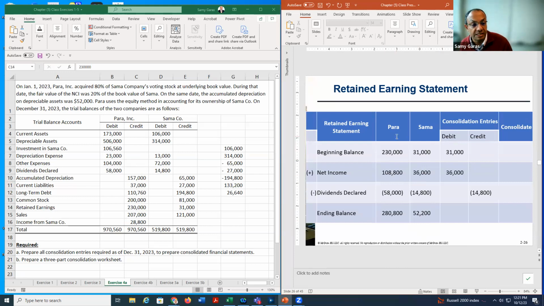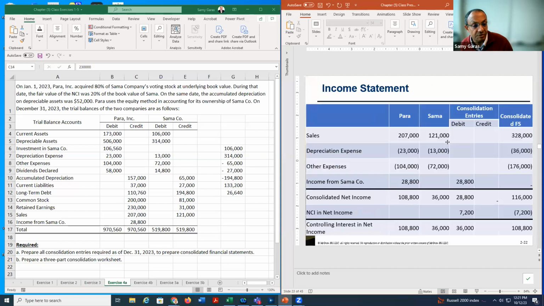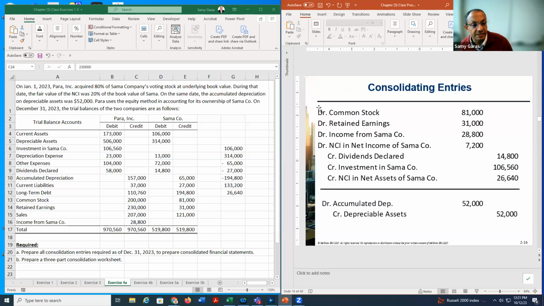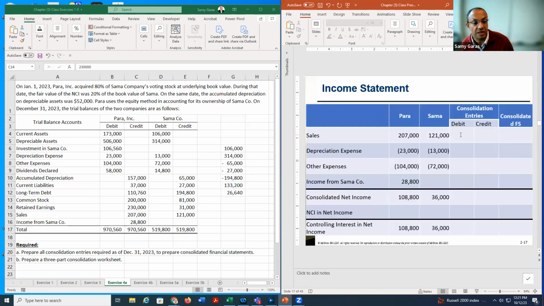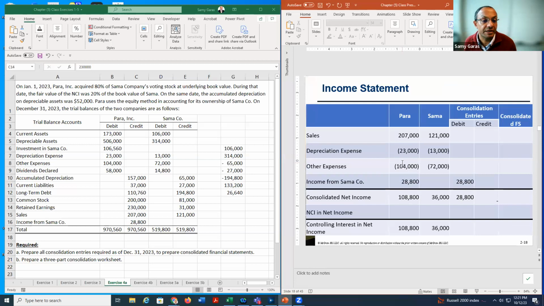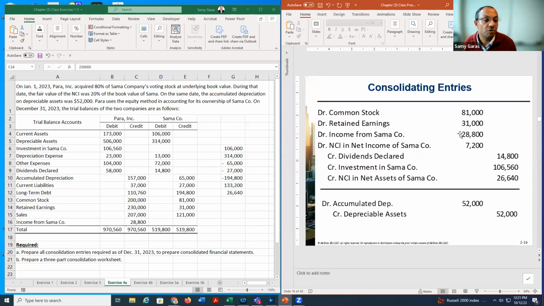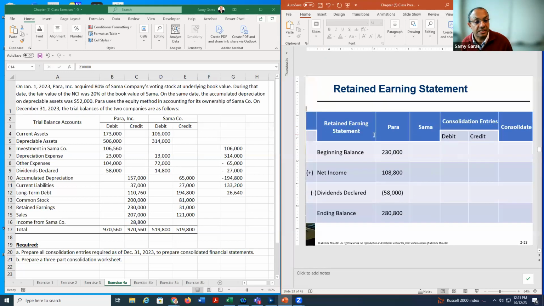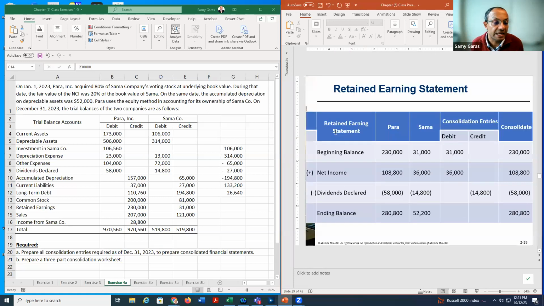So here the retained earnings 31, it's debit. From where I get it, it's from here. Here, you see, retained earnings debit 31. So I put it here debit, okay? Net income debit, because, remember, if you add 28,800 and 7,200, both of them are debit for 36,000. So here I put 36,000, and then I have dividends 14,800, and when I add, I get the 28,800. And this is the answer for the retained earnings. The next one is the